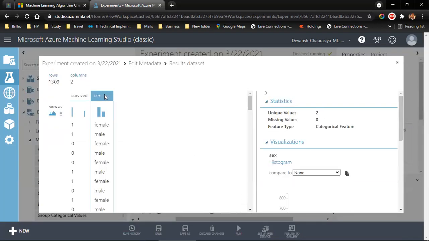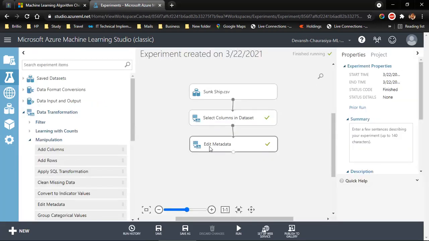Survived shows numeric. Gender now shows categorical. Cool. Now once this is done, I have my entire data, or the sample data, in the right format. What I have to do is split this data into two parts. One part we will use to train our machine learning model. The second part we will use to test whether our model is functioning correctly or not. So to split the data, we need another module.